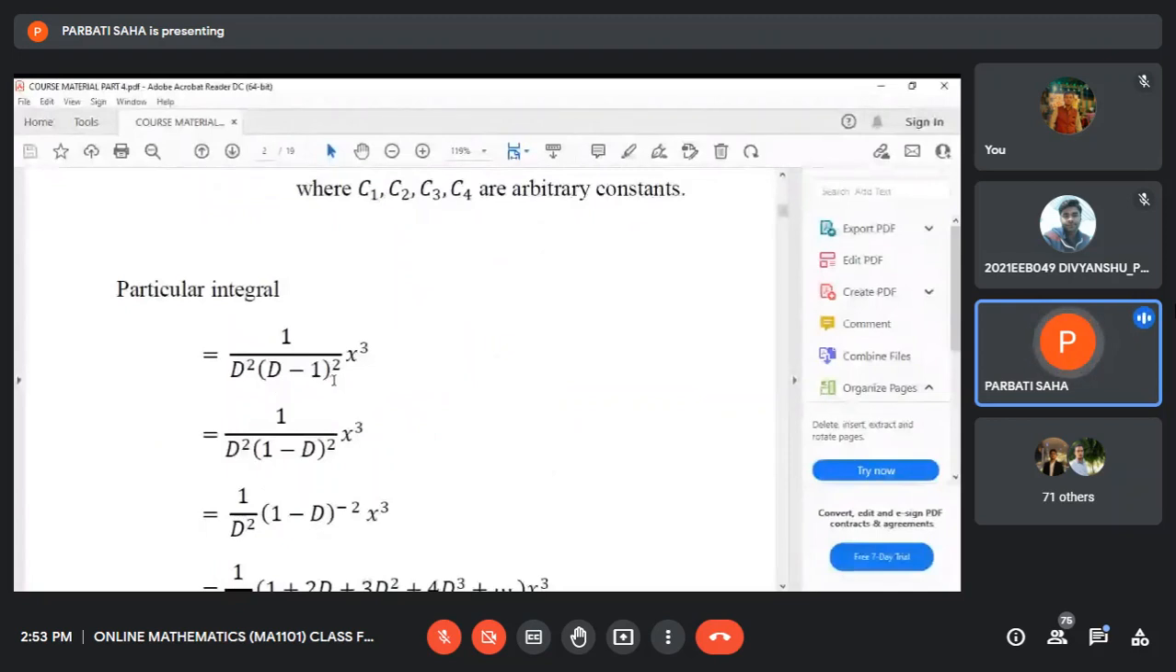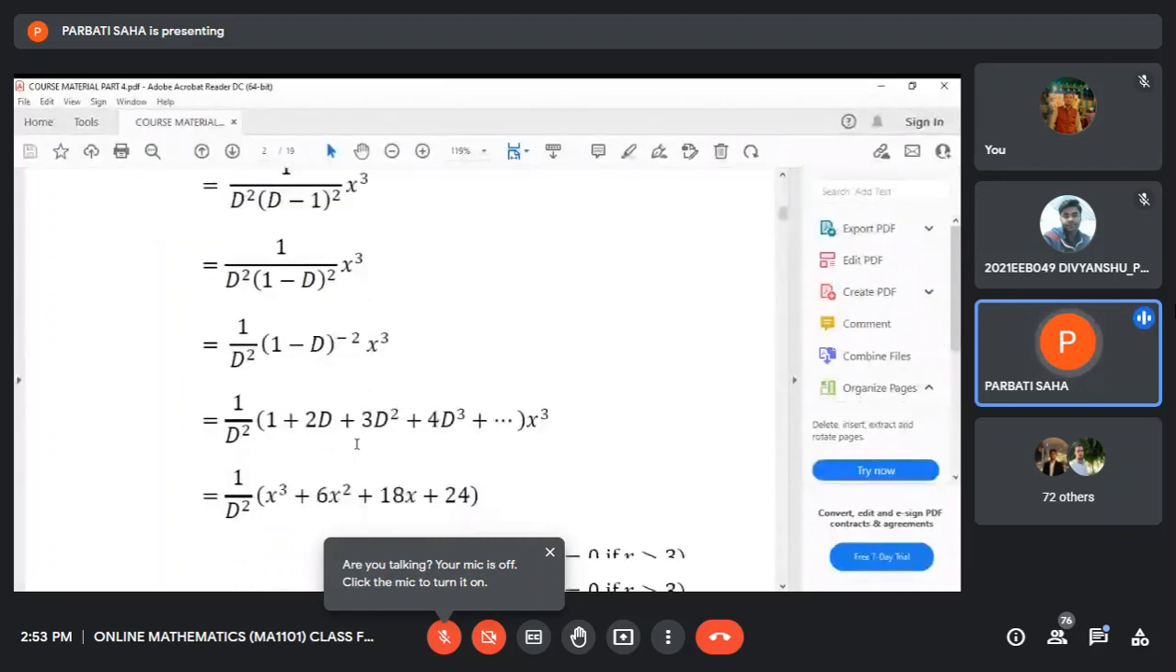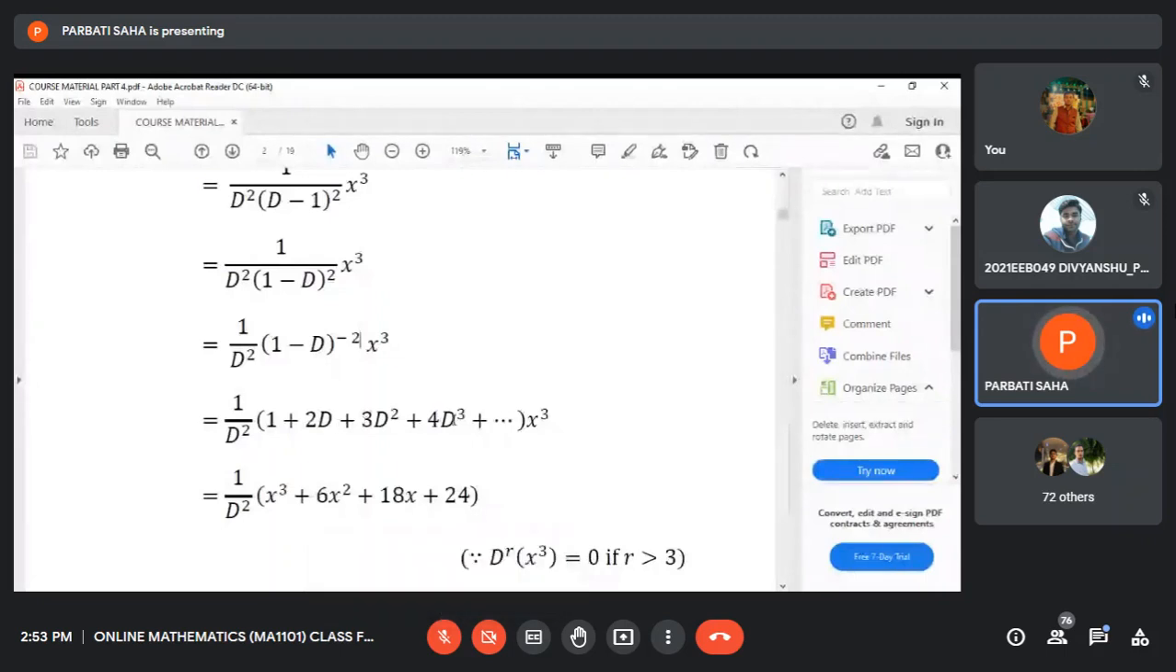You have to take this f(D) in the denominator, so you write (D minus 1) whole squared. We may replace (D minus 1) whole squared by (1 minus D) whole squared, and then write it in the numerator with negative index. For a negative index, the binomial should be of the type 1 plus x or 1 minus x. To expand 1 minus D whole to the power minus 2, that should be 1 plus 2D plus 3D squared plus 4D cube, etc., plus dot dot dot, operating on x cube.